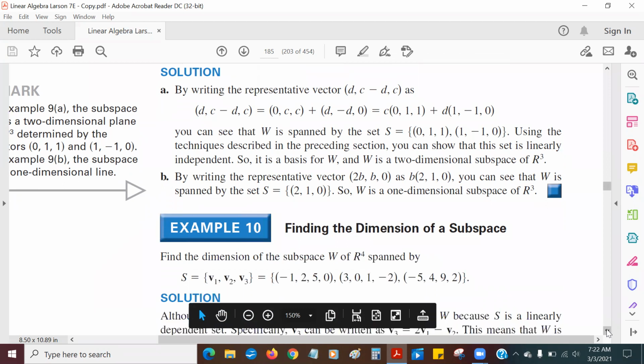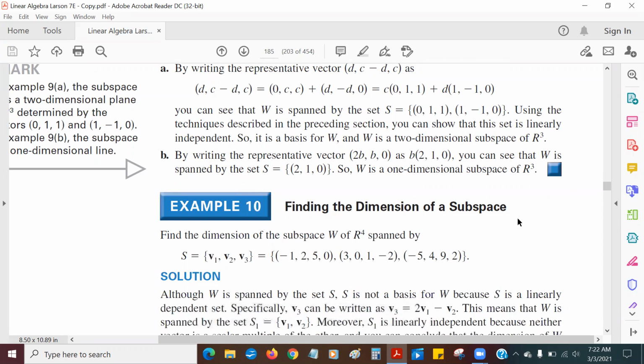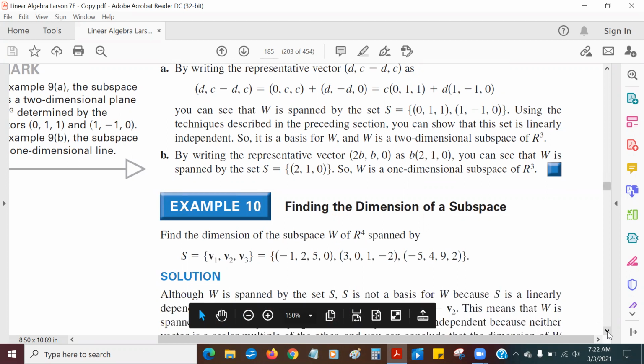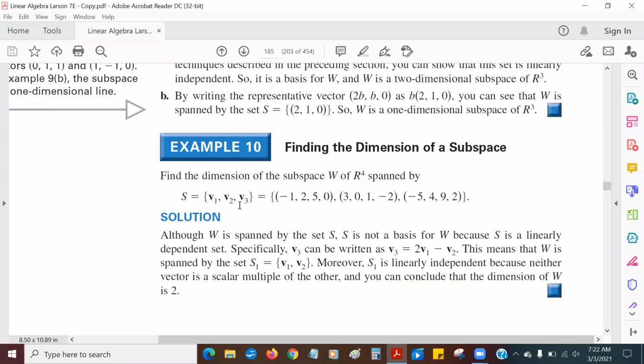Next, I want to find the dimension, and again, once I have one basis, then every basis will have the same number of vectors. Let's find the dimension of the subspace W. So we have a subspace W of R4, spanned by these three vectors, V1, V2, V3. Now, again, we could solve this; we learned how in previous sections. But we're doing the work for you.